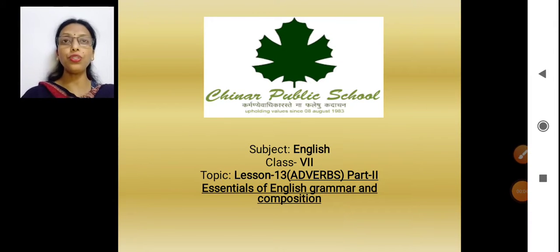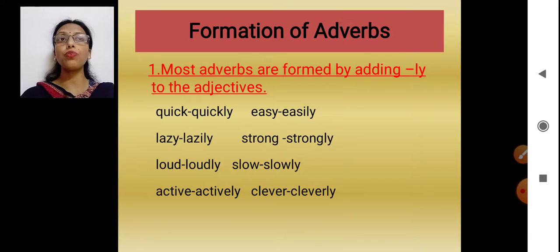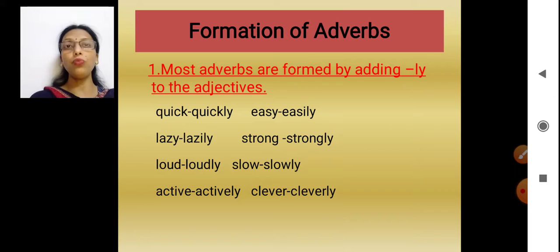We'll continue with adverbs, chapter 13 of your grammar book. Till now, we have done what an adverb is and its various kinds. Today, we will continue with the formation of adverbs and comparison. To begin with, formation of adverbs. Most adverbs are formed by adding ly to the adjectives.